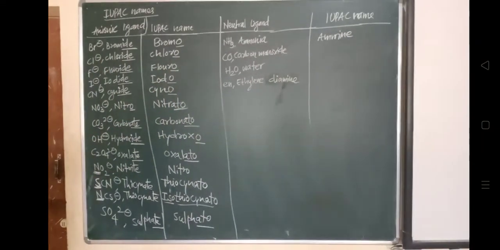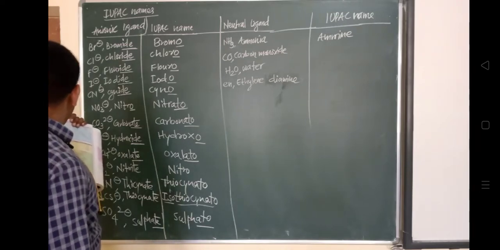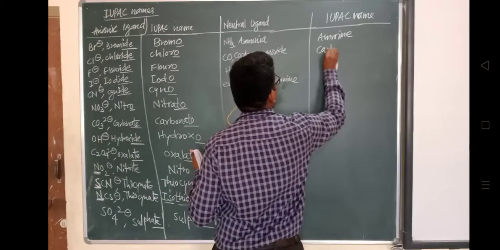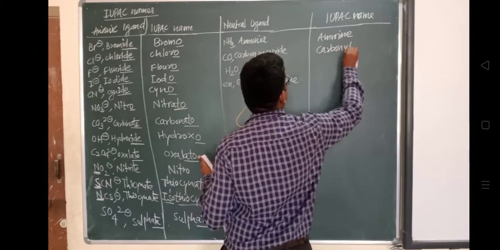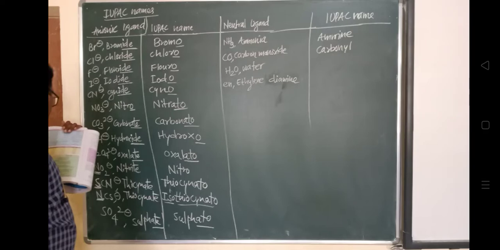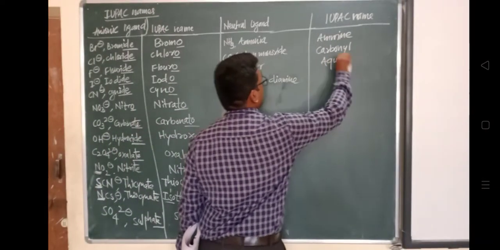In case of ethylene diamine, you can see there is a space in its general name, but while writing the IUPAC nomenclature it should be a single word, ethylenediamine, without any space.